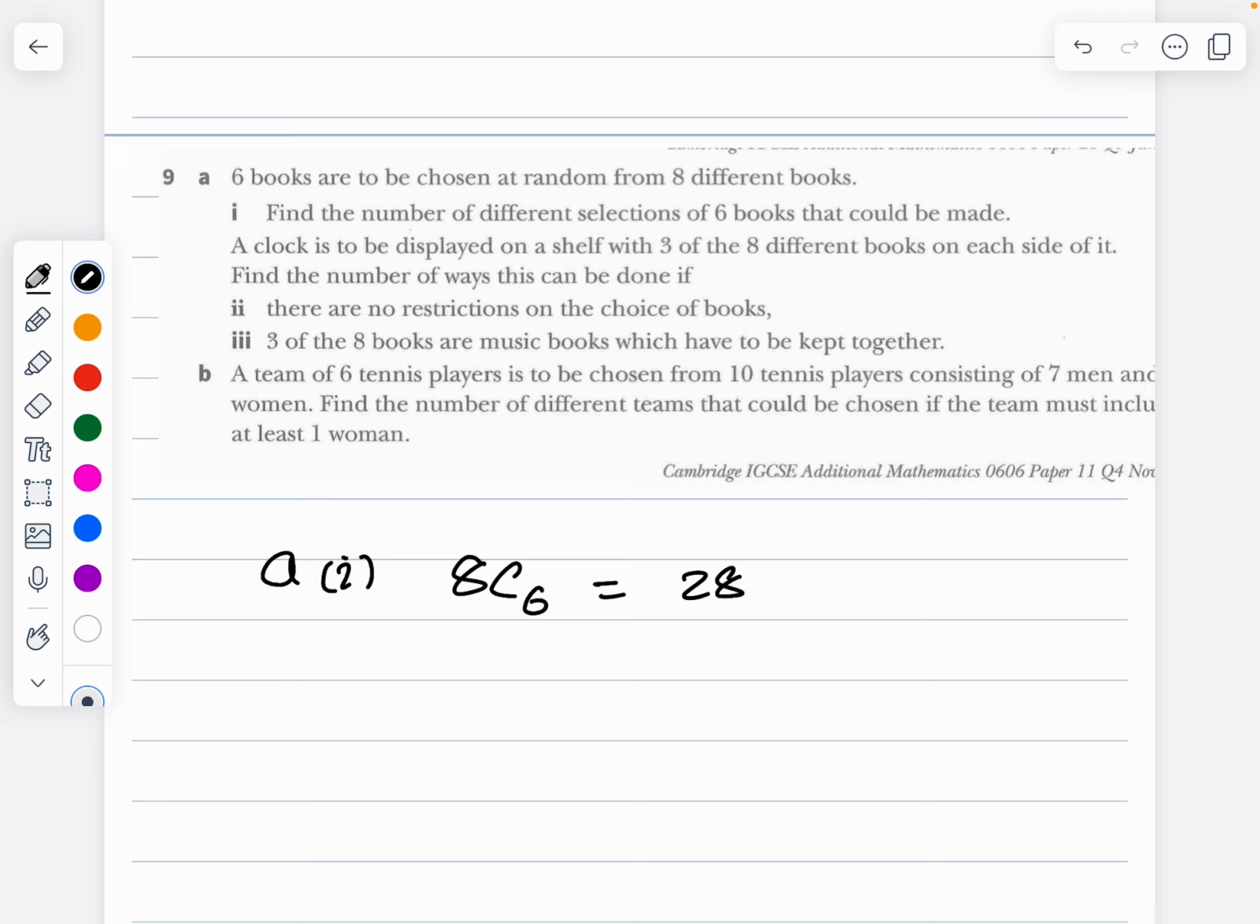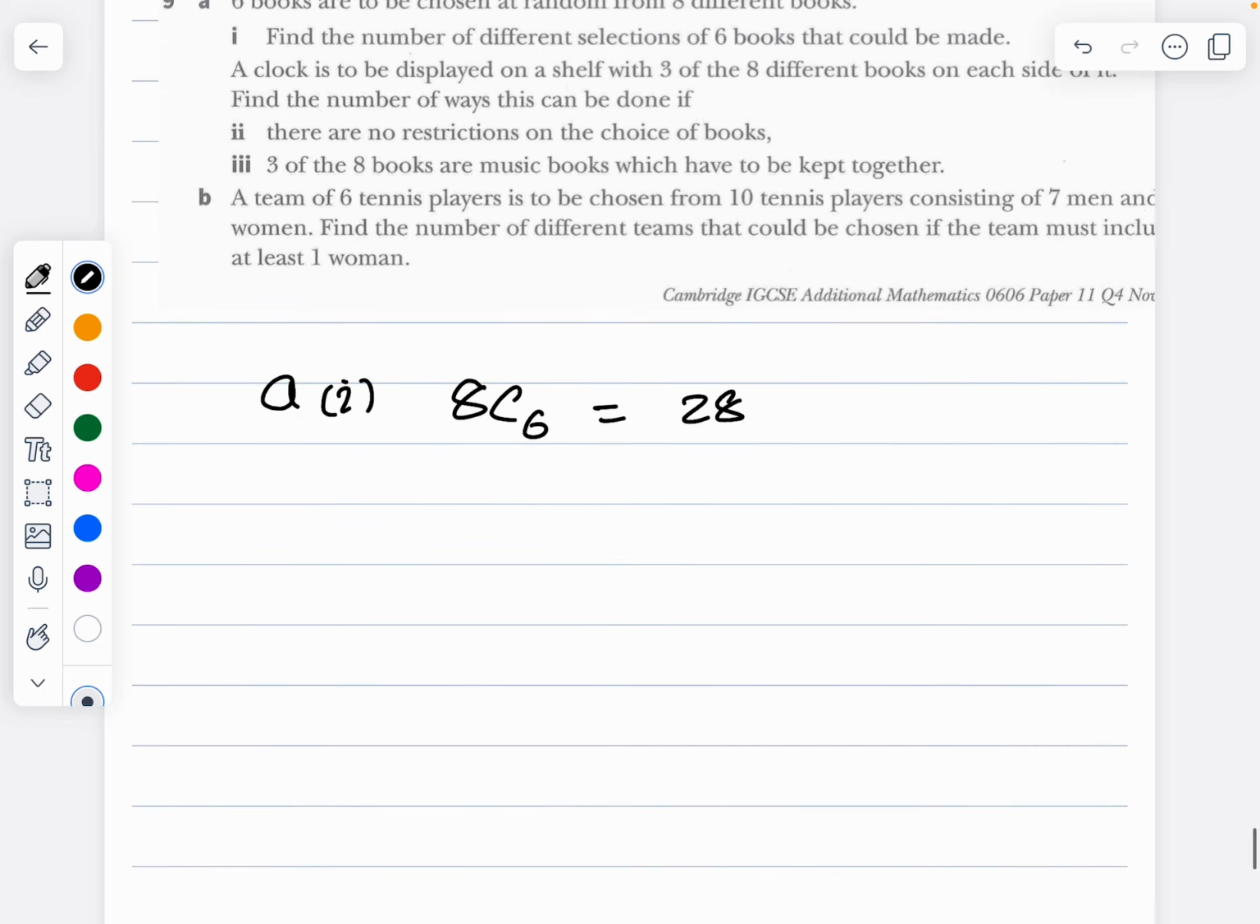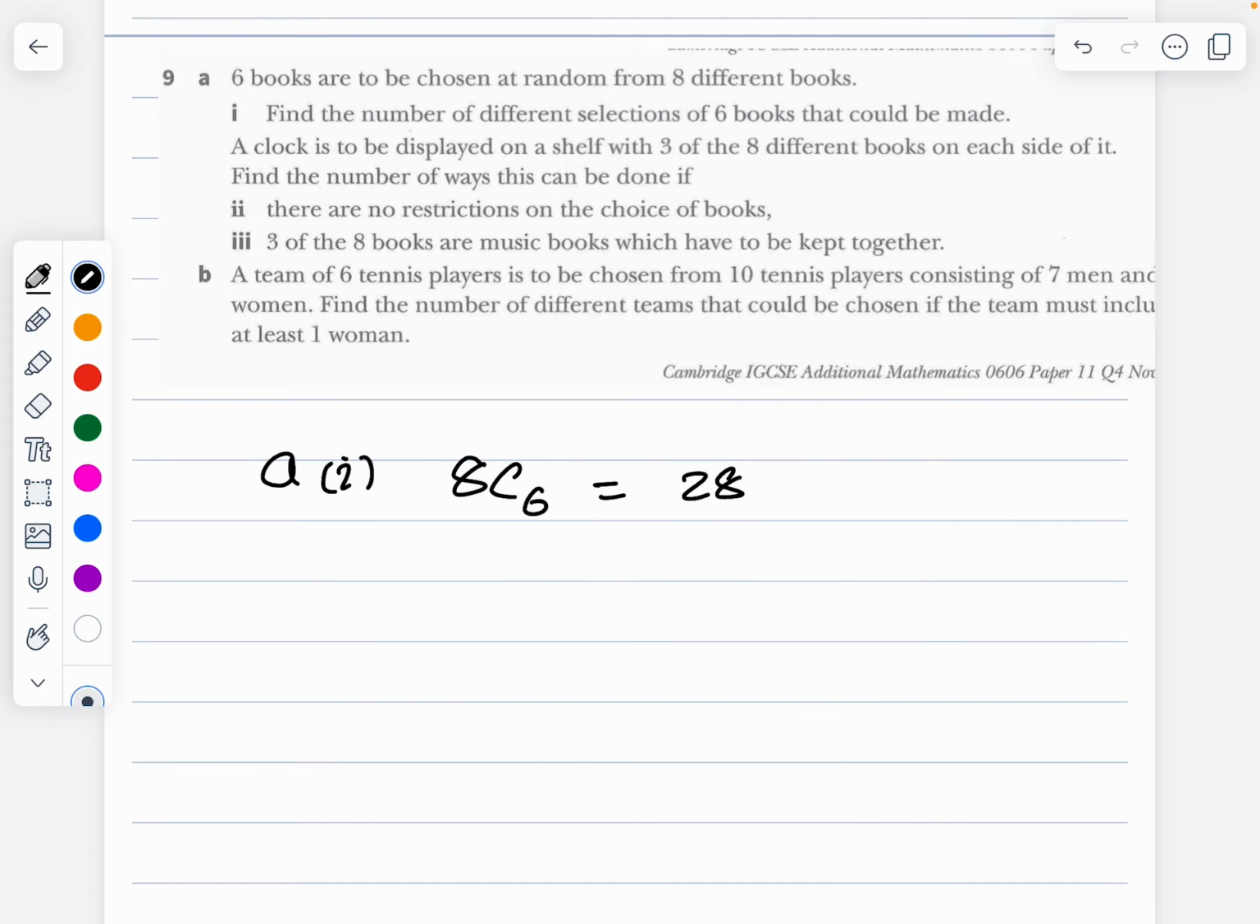A clock is displayed on the shelf with 3 of the 8 different books on each side of it. Find the number of ways which can be done if there are no restrictions on the books. A clock is to be displayed on the shelf with three books of the eight books on each side. Three books over here and three books over here. He has to select three books and three books. Then find the number of ways it can be done, if there are no restrictions for the choosing of the books.